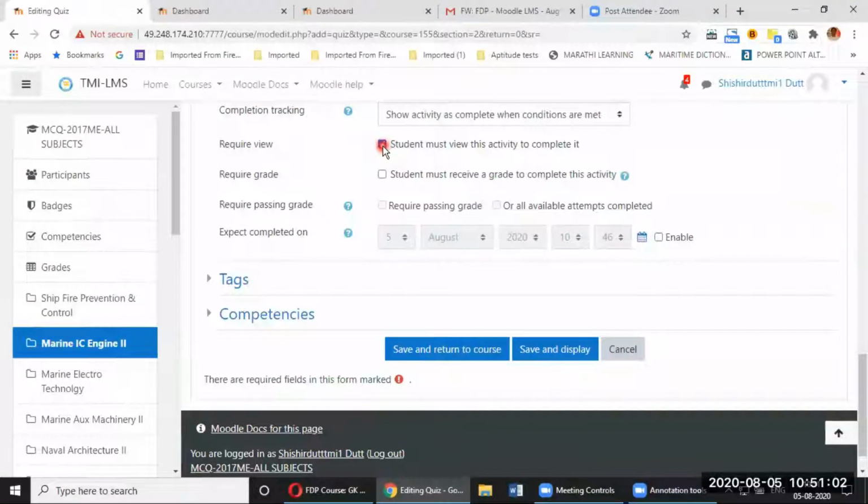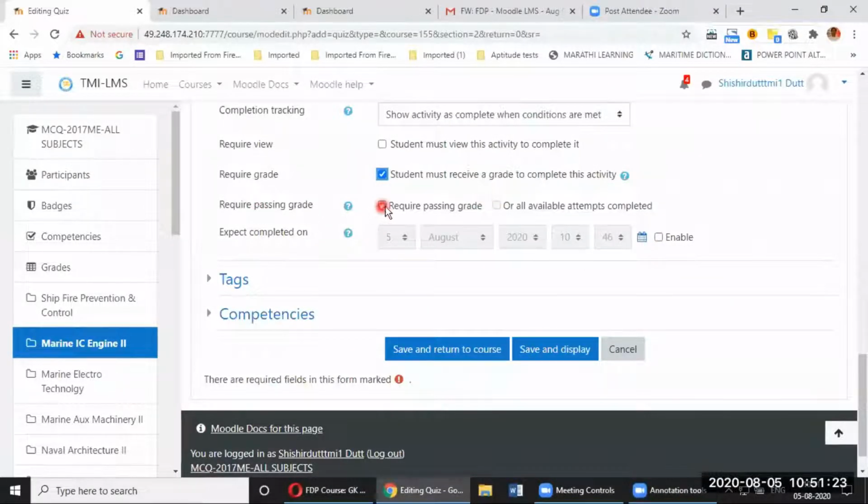Require view, uncheck. Students must view this activity to complete it. If they only view it, it will show that the student has done it. I don't want that to be done. Require grade. Yes. Student has to attempt the quiz. Student has to get the grade, and then only it will show that the activity is completed.